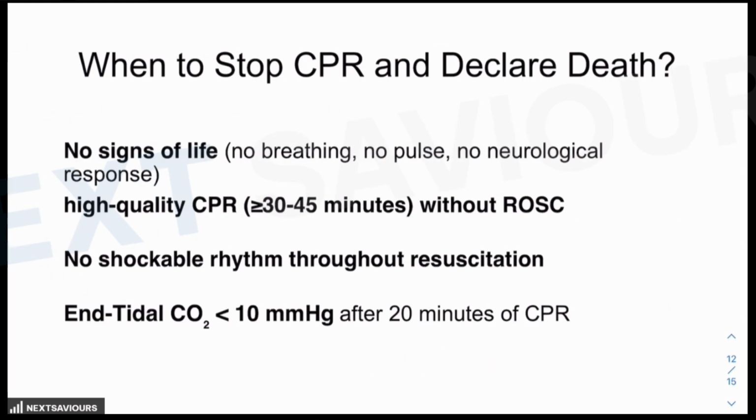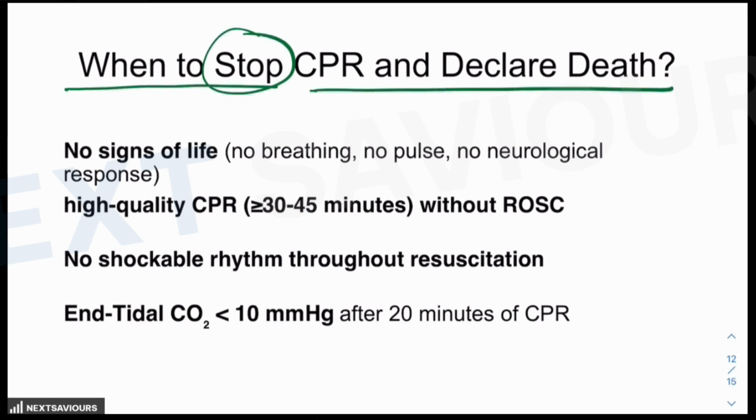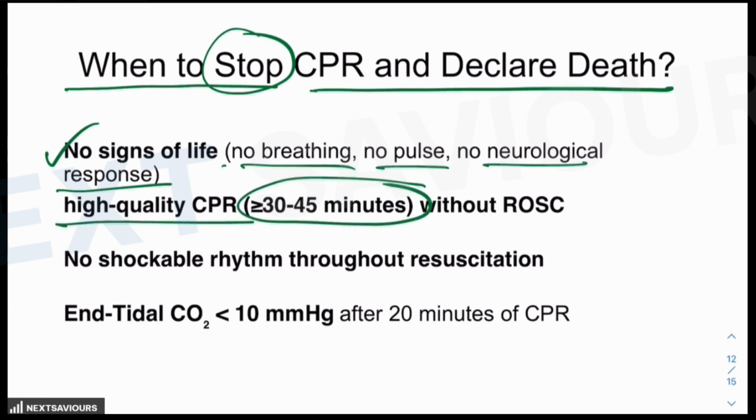Now, a sad but practical part of the CPR is: what are the indications where you have to stop CPR and declare the patient dead? If there are no signs of life, like no breathing, no pulse, no neurological improvement or response, despite high quality CPR of more than 30 to 45 minutes without any sign of spontaneous circulation.